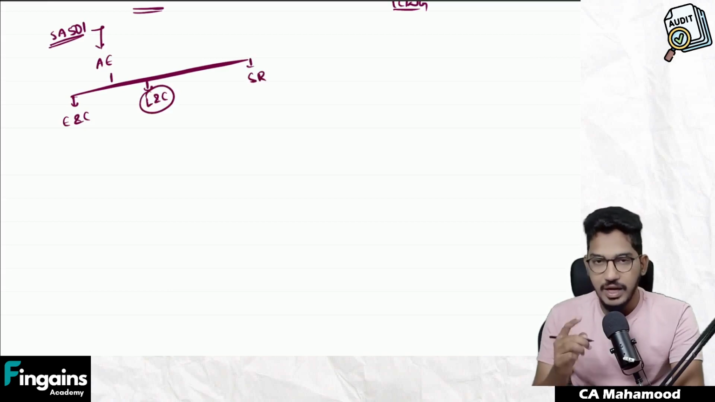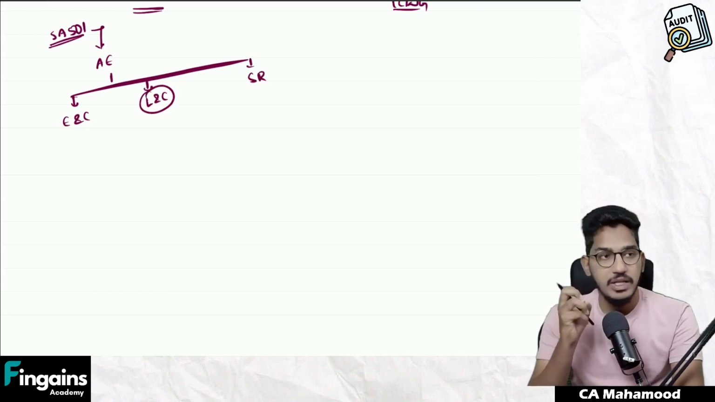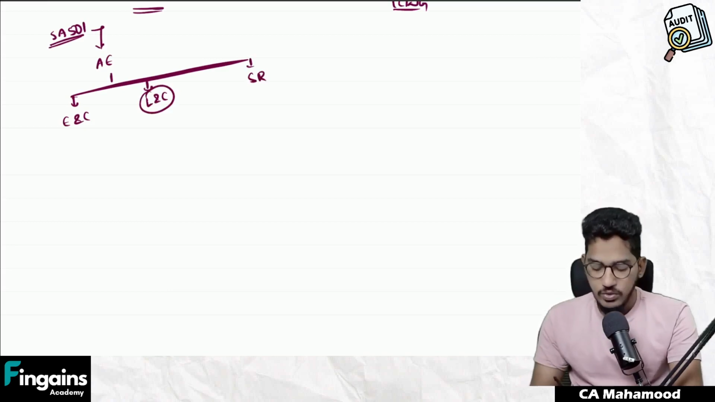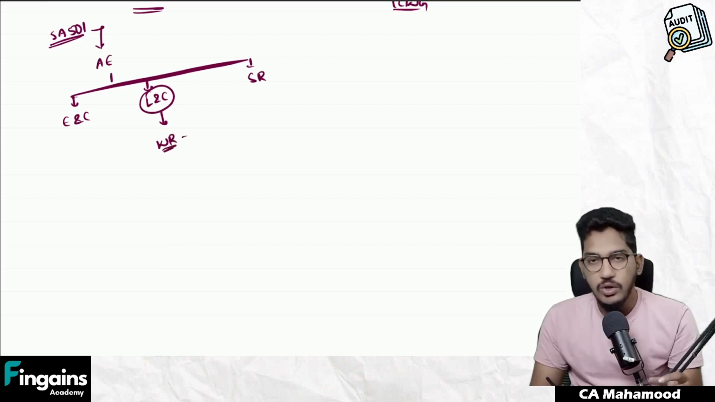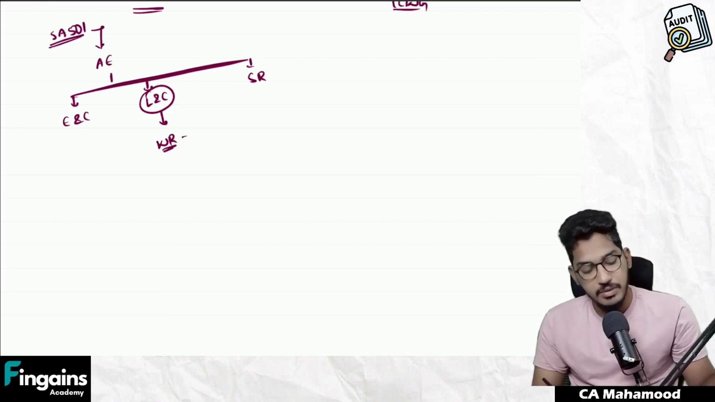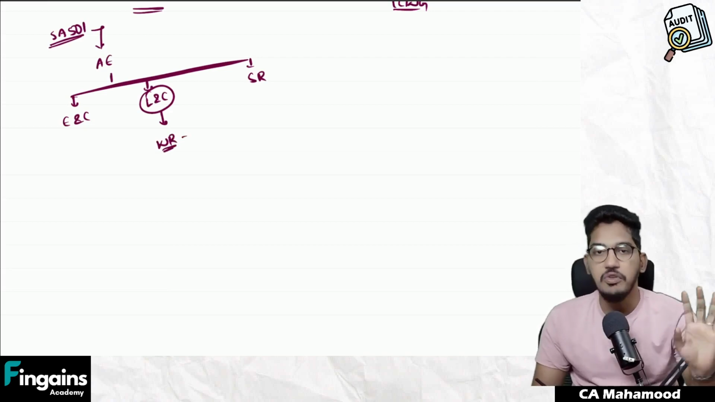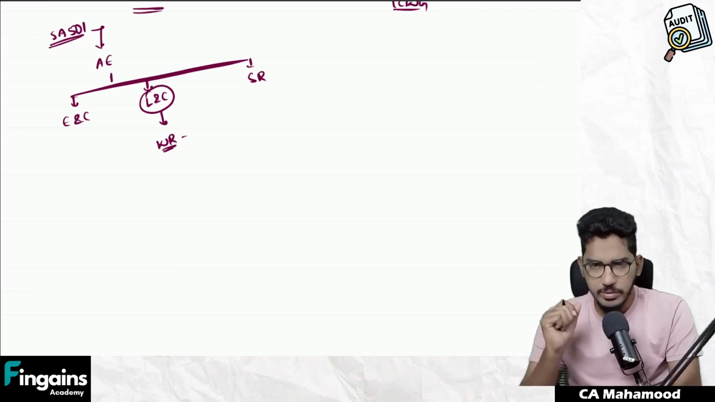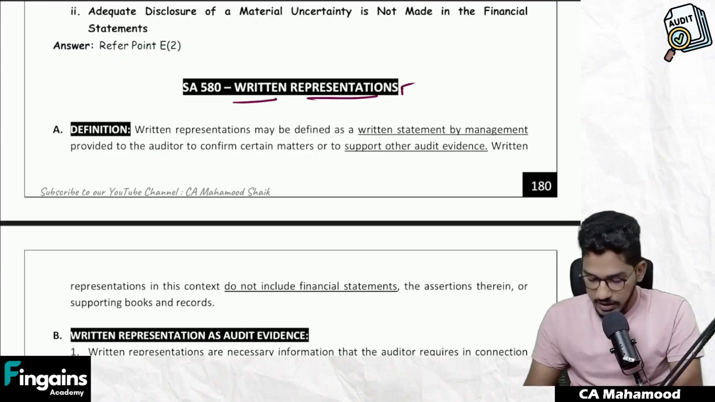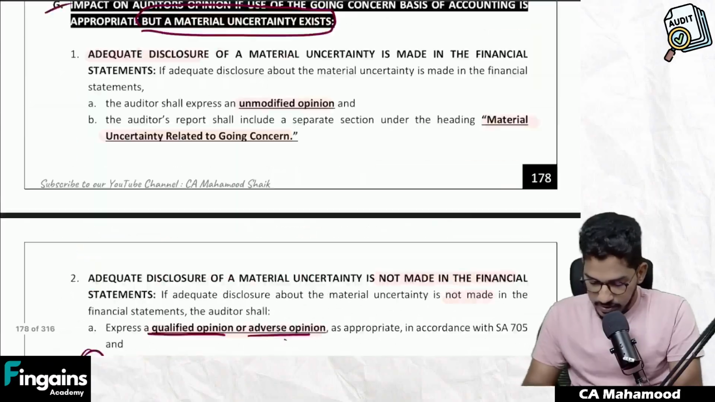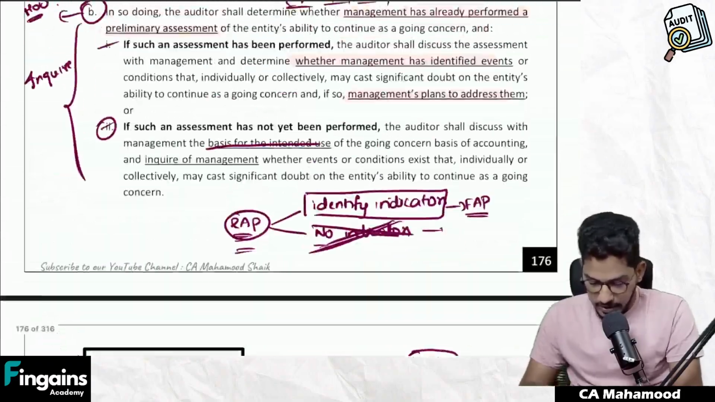There, if you remember, when I was explaining litigations and claims, I told you one of the steps which the auditor needs to do to obtain audit evidence regarding litigations and claims: he needs to obtain written representation from the management that all those litigations and claims which are required to be disclosed in the financial statements have been disclosed and informed to the auditor. Do you remember this point? So don't worry, I will take you through that. If you remember SA 501, this standard we are already done with.